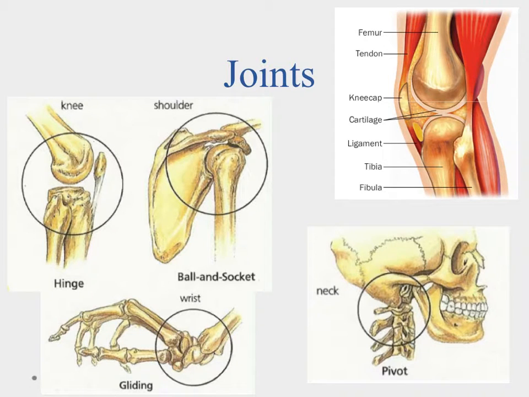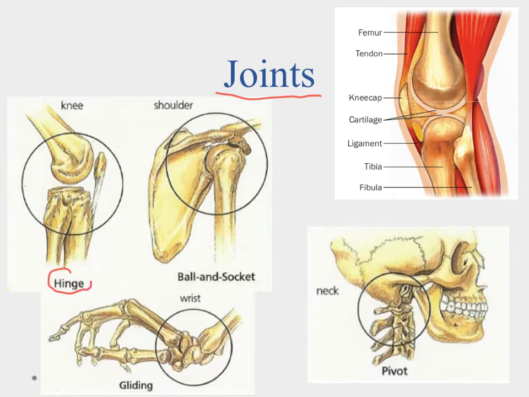Okay, so we talked about bones allowing us to move. For that to happen, our bones can't be one single solid piece. They have to be various pieces, and they have to be able to interact with each other. These points of interaction are what we call the joints. There's several different kinds of joints that we have in our body.